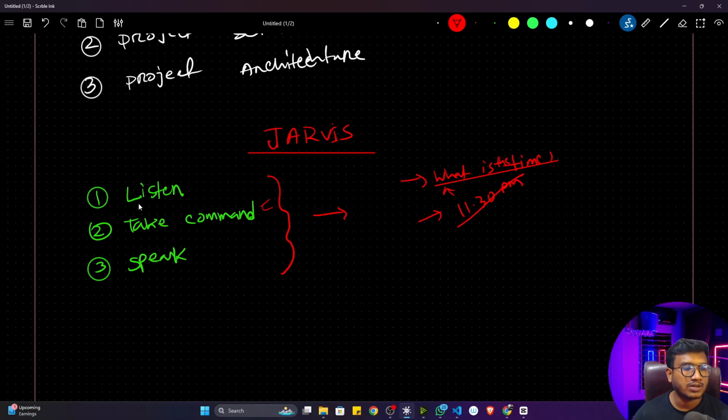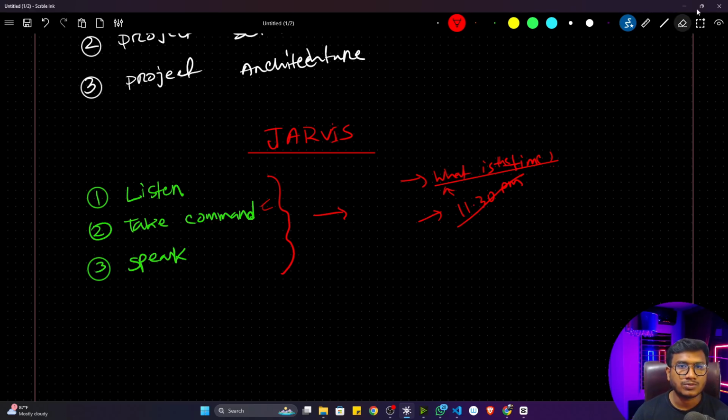Both are the same entity, because if my system wants to take any command, first of all, it has to listen to that particular command. That means I'm giving a voice command, and my system has to understand that voice. This is called speech recognition. That means my system has to recognize my speech, whatever I'm telling. So these things are common. Here you can see listen and take command.